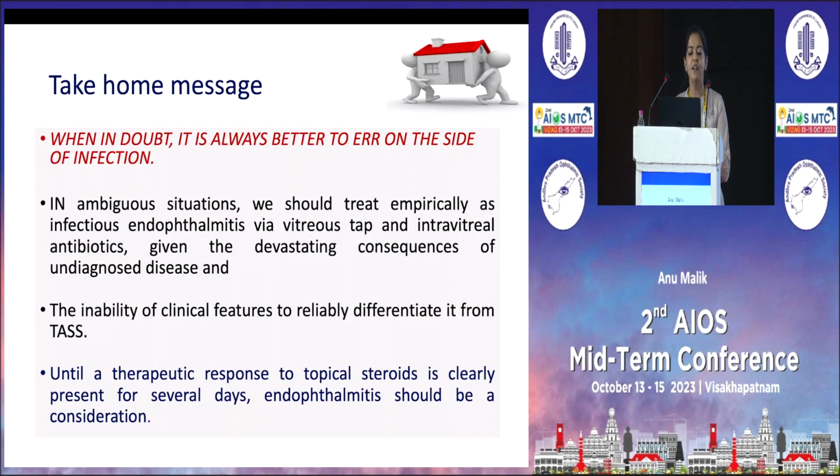So whenever we are in doubt, it is always better to err on the side of infection. We should treat empirically as infectious endophthalmitis via vitreous tap and intravitreal antibiotics. Because we are unable to reliably differentiate it from TASS until a therapeutic response to topical steroid is clearly present for several days, endophthalmitis should always be the consideration.